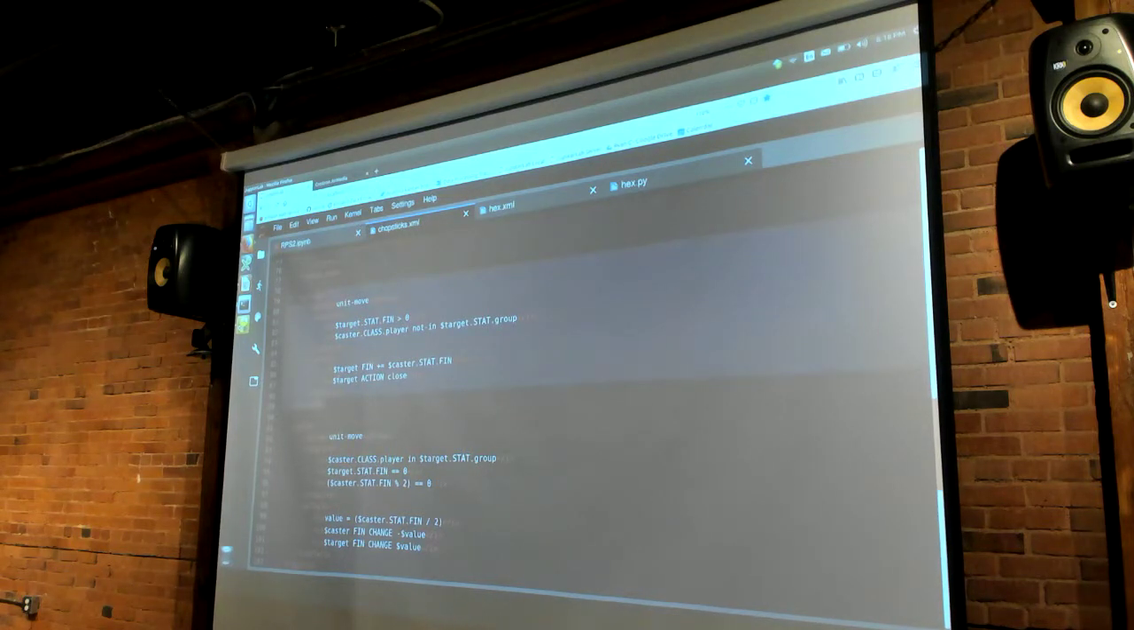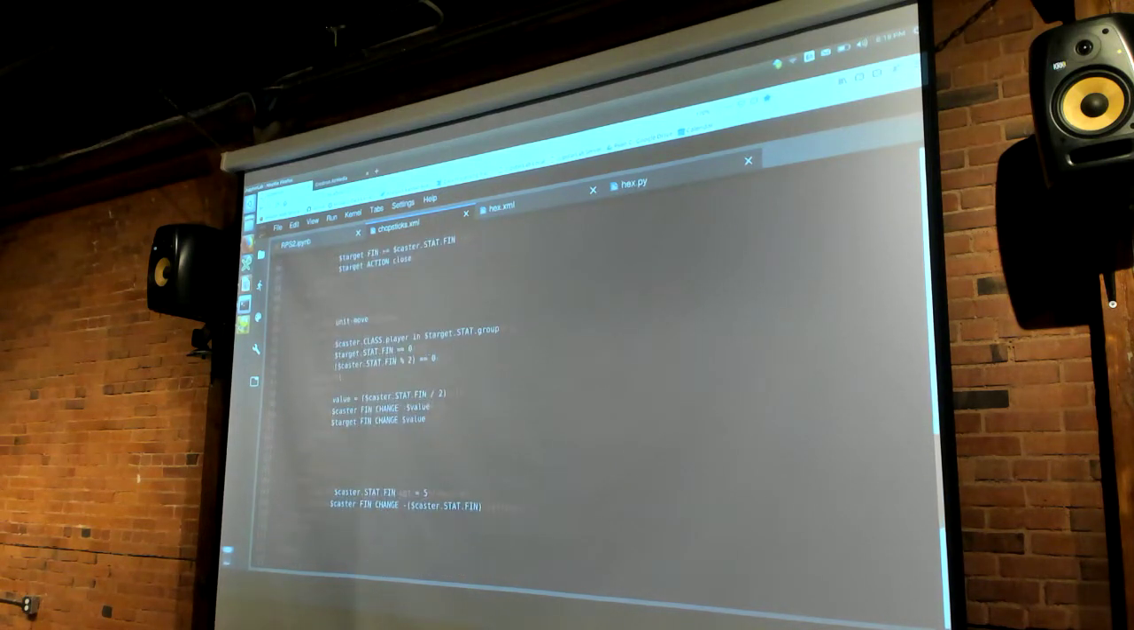And the effect is target fingers gains the caster's number of fingers, and the target action is it's going to attempt to close. So it's going to do a close check. And finally, the split. That's what he was trying to do.